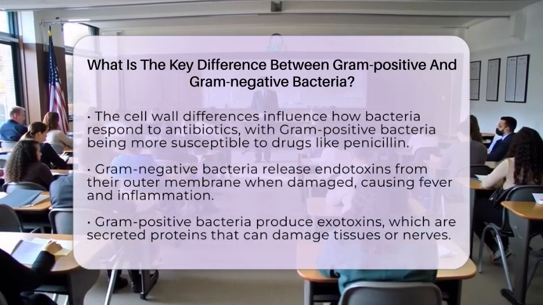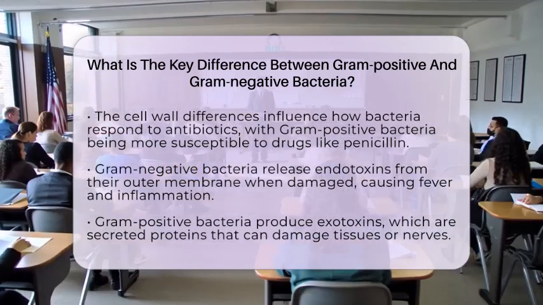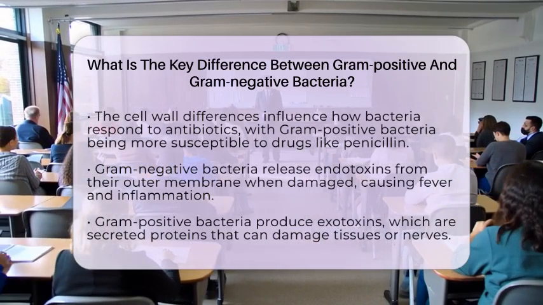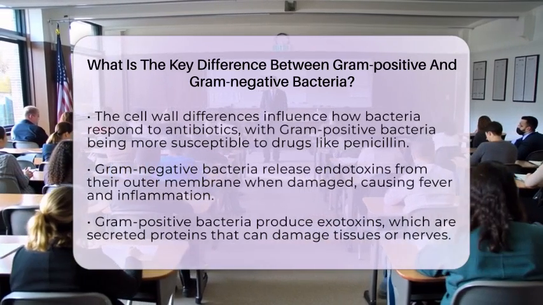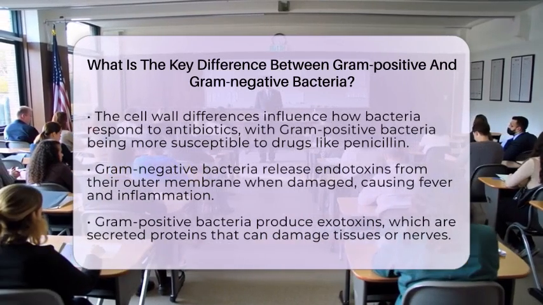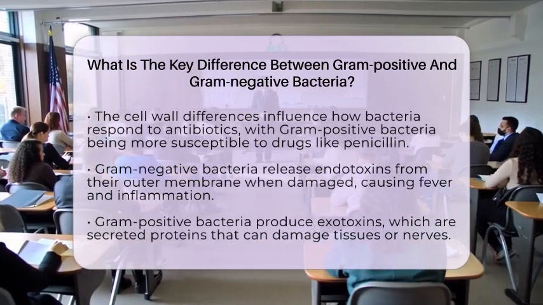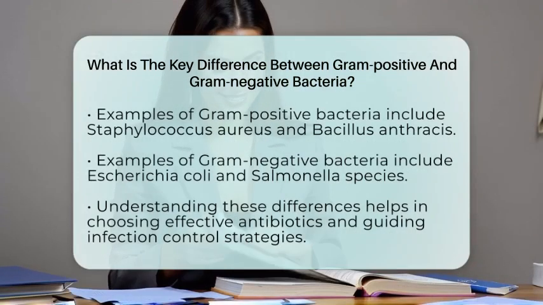Another key point is how these bacteria produce toxins. Gram-negative bacteria release endotoxins from their lipopolysaccharide outer membrane when they die or are damaged. These endotoxins can cause fever, inflammation, and even septic shock. Meanwhile, gram-positive bacteria produce exotoxins, which are secreted proteins that can damage tissues or interfere with nerve signals.